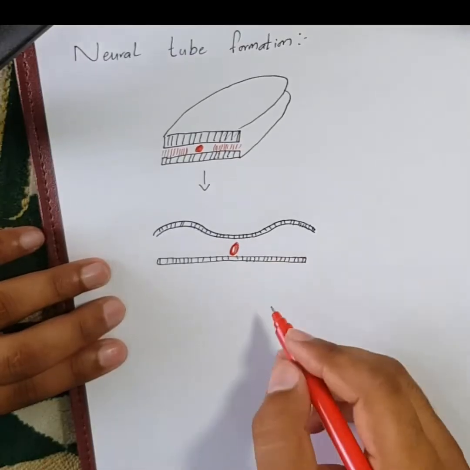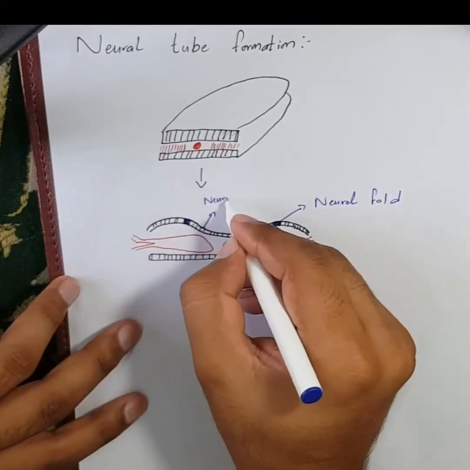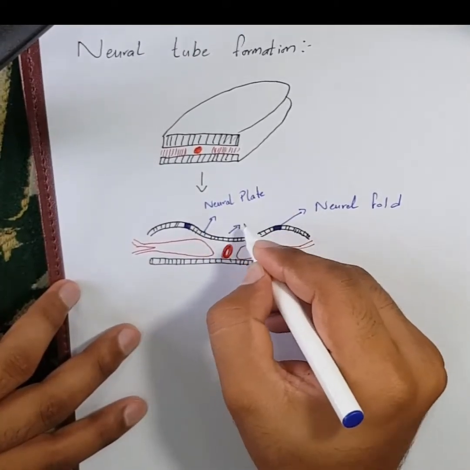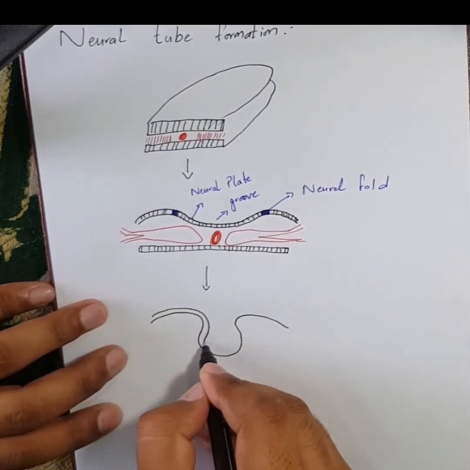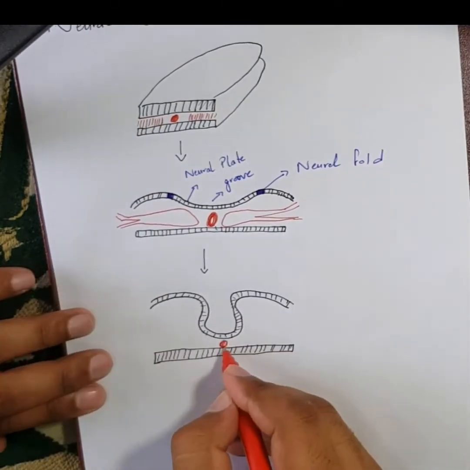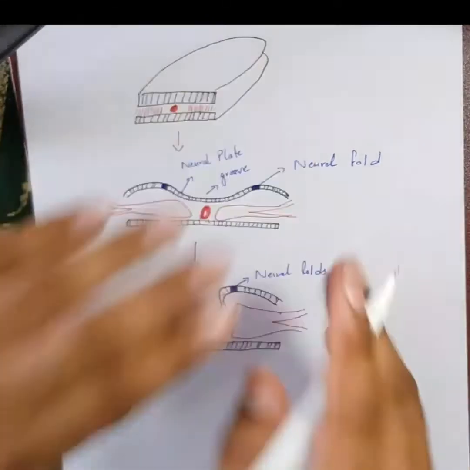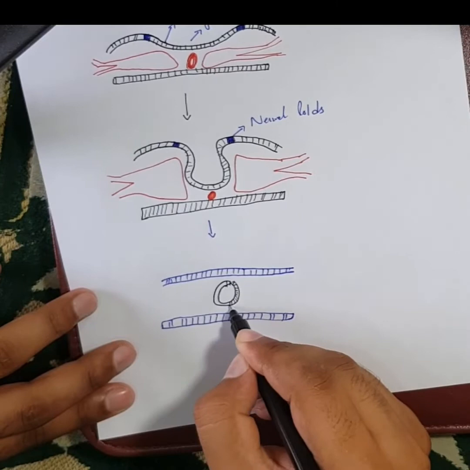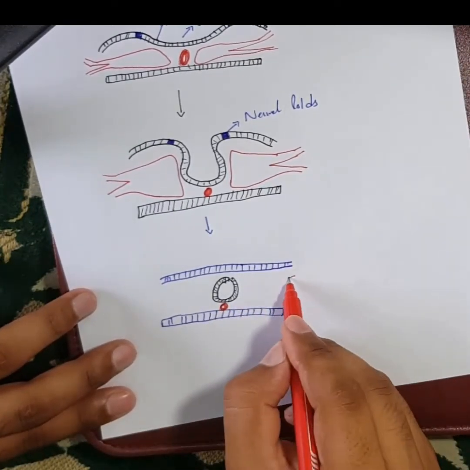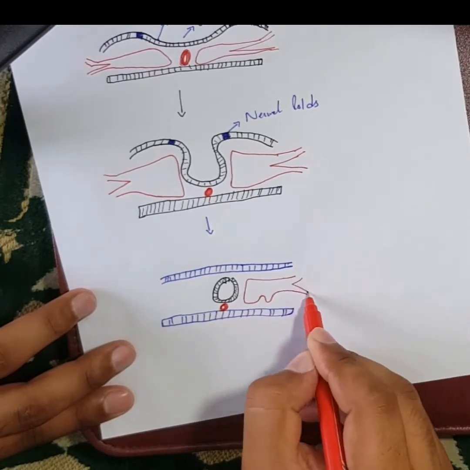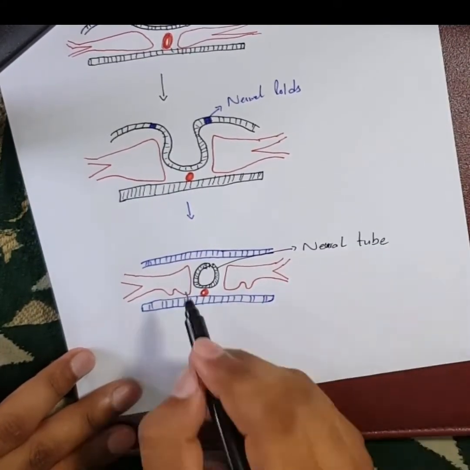Inside the epiblast layer or the newly formed ectoderm layer, cells begin to mound up and fold into a groove called the neural groove. The neural plate deepens more and more until the neural folds come together and bind with each other. Around day 22, the neural folds bind with each other, and as a result, a neural tube arises. The mesoderm along the sides of the neural tube forms segments called somites.